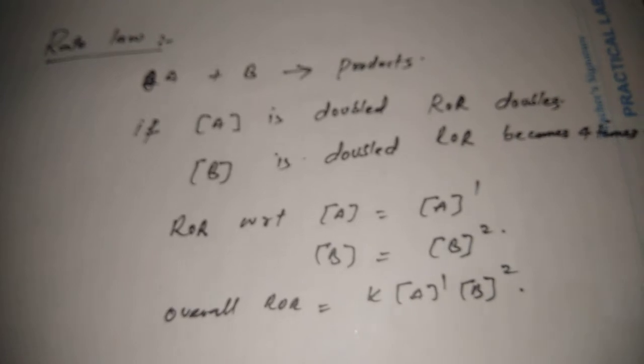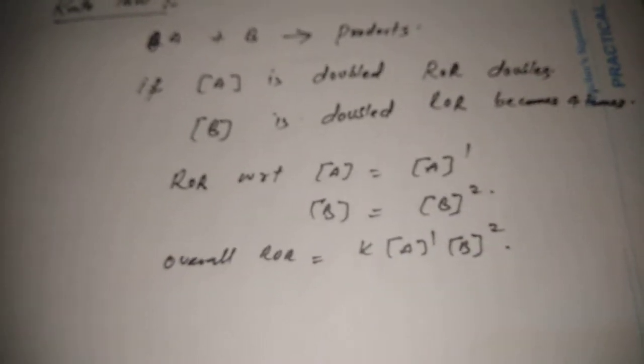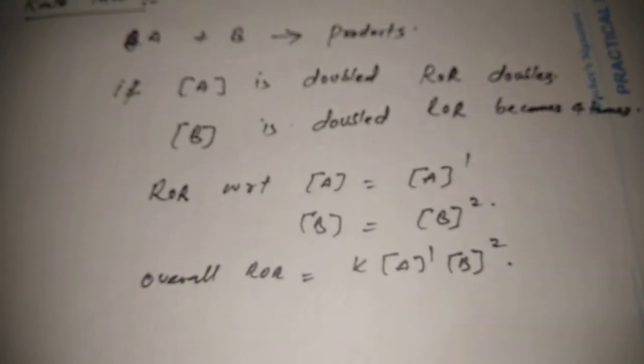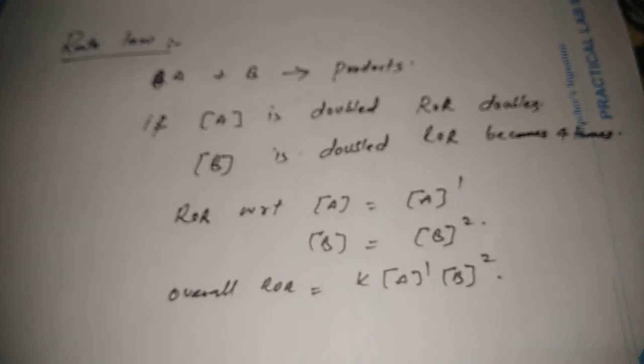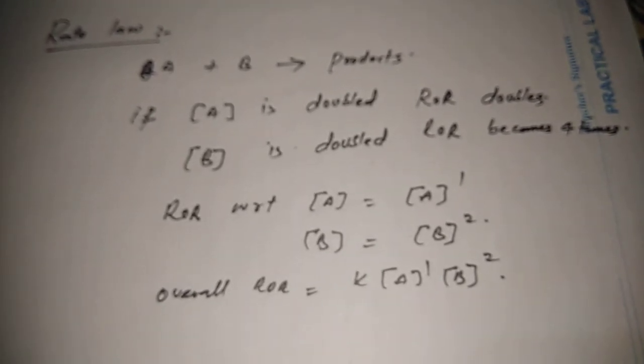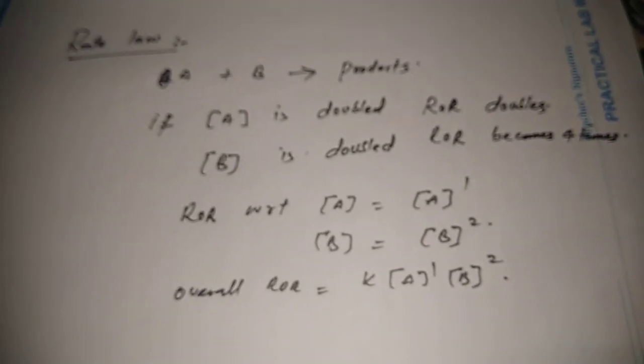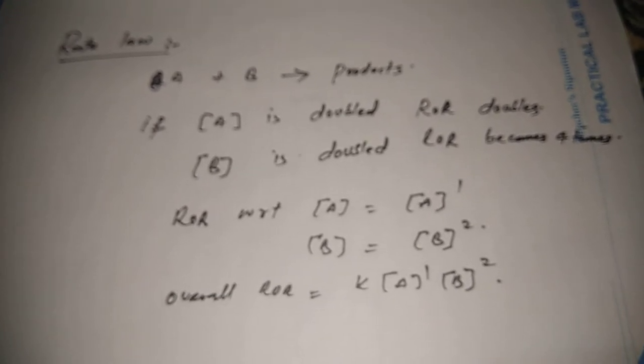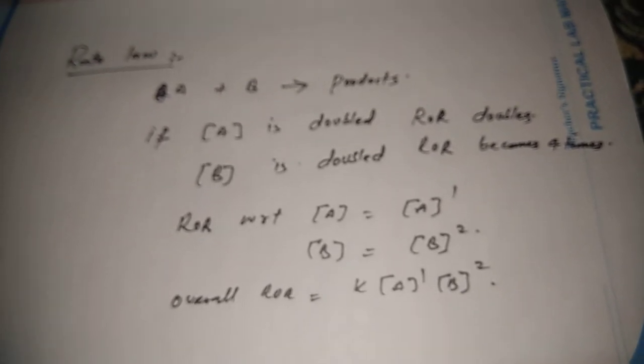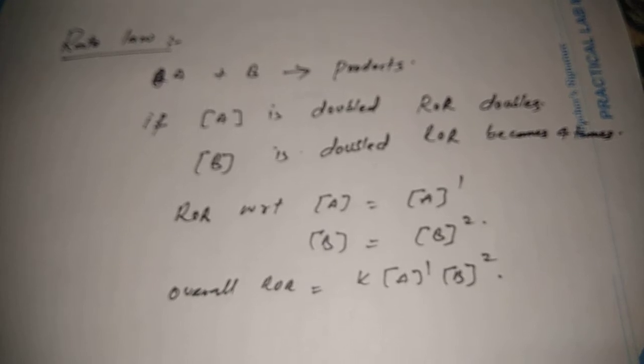तो इससे हमें क्या चीज़ समझ में आ जाती है, इससे हमें ये समझ में आता है the rate of reaction with respect to A के हिसाब से जो rate of reaction है that is A raised to power 1, and with respect to B that is concentration of B raised to power 2.